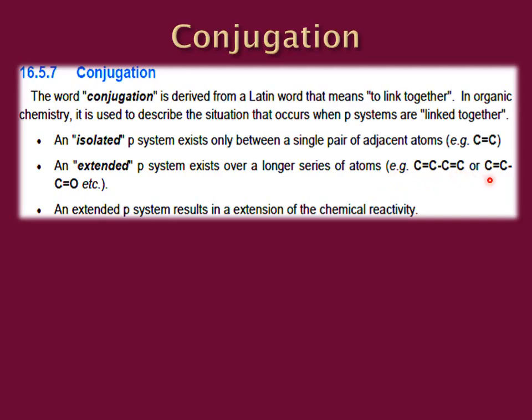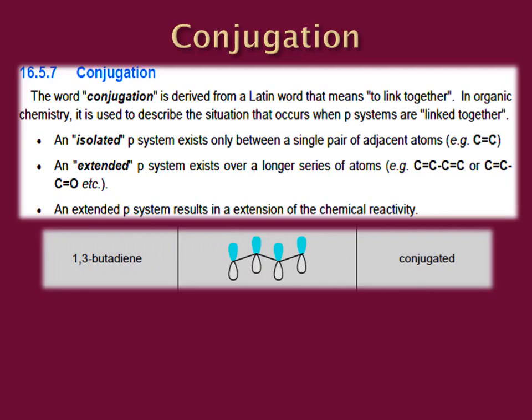Let us take an example of 1,3-butadiene, which is a conjugated system. As you can see, it is a diene, so it has two double bonds. The first one is present between carbon number 1 and 2. The second one is present between carbon number 3 and 4. These are the orbitals that are overlapping sideways to make these double bonds, and it seems like the p system is extended throughout this system. This is called a conjugated system.